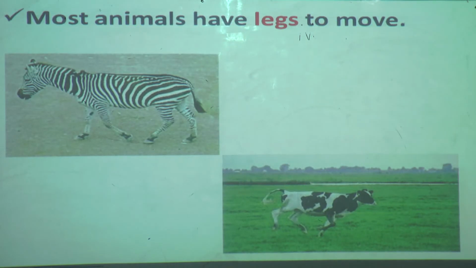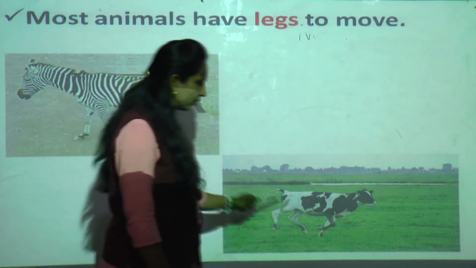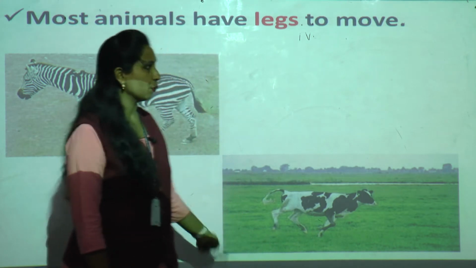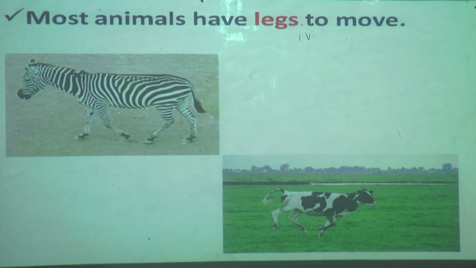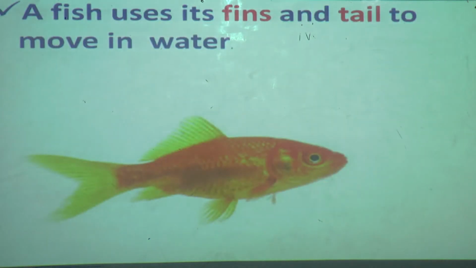See, most animals have legs to move. Yes or no? For example, see here, a zebra is there, a cow is there. So animals have legs to move. Even we do have. Now I am moving from here to there to show you pictures. So how am I moving? With the help of my legs.